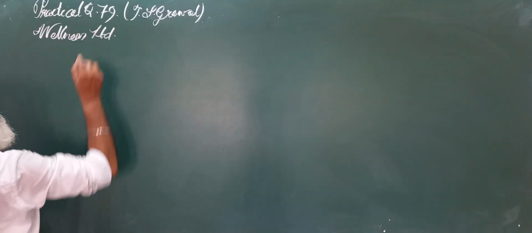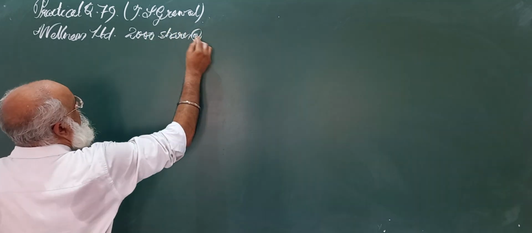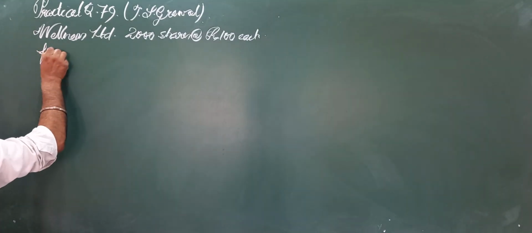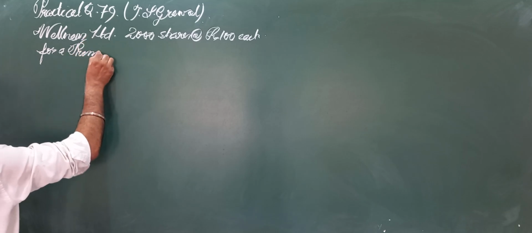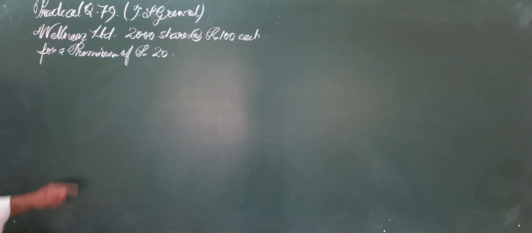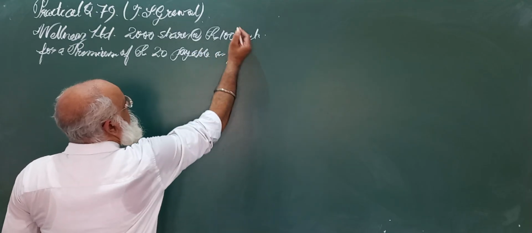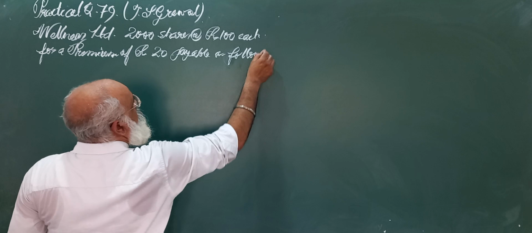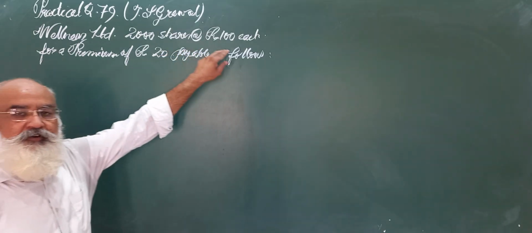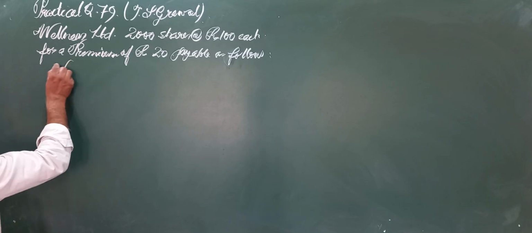This Wellness Limited is issuing 2000 shares of rupees 100 each at a premium of rupees 20, payable as follows. Now first one is your share application.